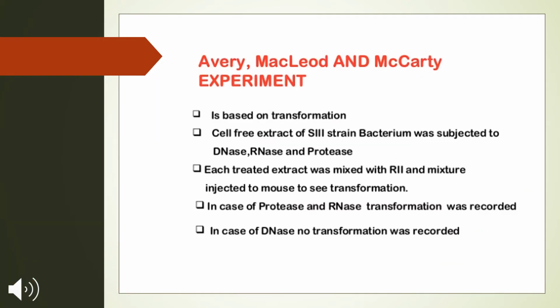So let us see the highlights of their experiment. It is based on transformation. Cell-free extract of S strain bacterium was subjected to DNase, RNase and protease. Each treated extract was mixed with R strain and the mixture injected into the mouse to see the transformation. In case of protease and RNase, transformation was recorded. In case of DNase, no transformation was recorded, which shows that the transforming genetic material is the DNA.